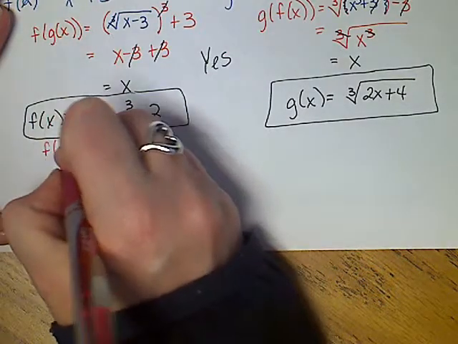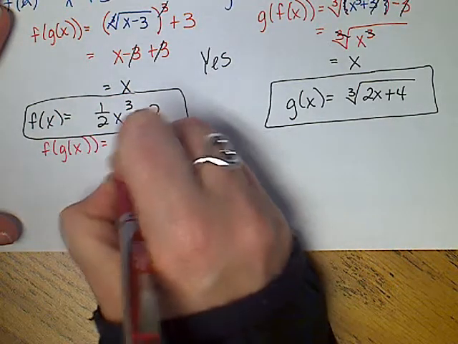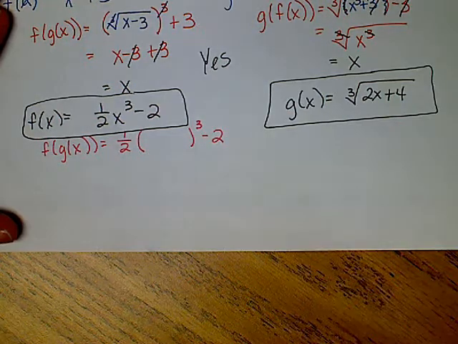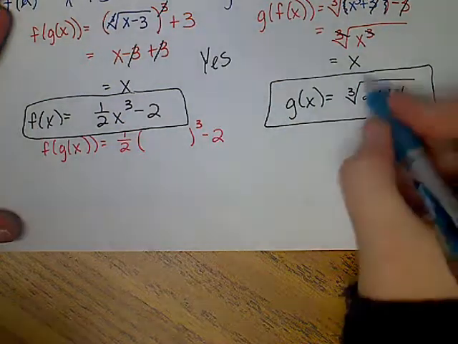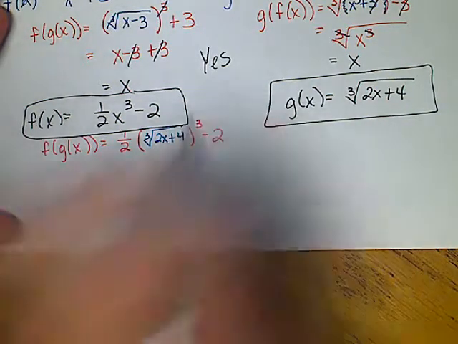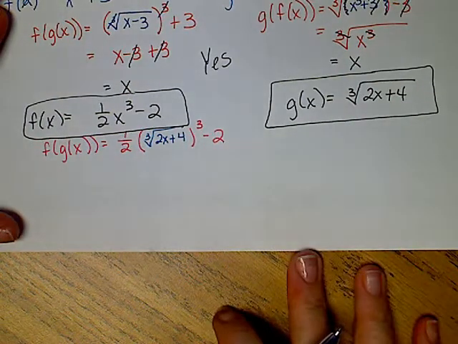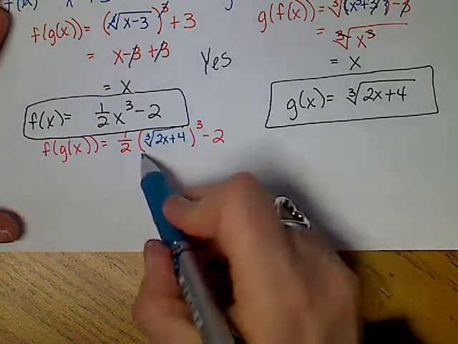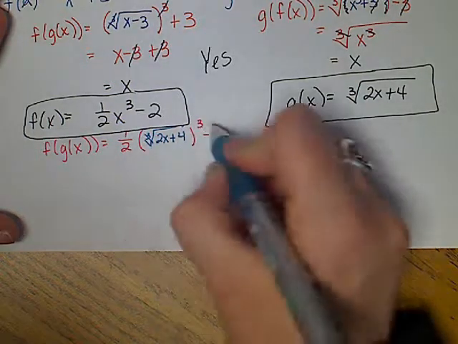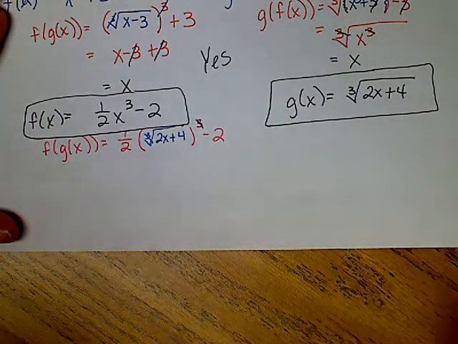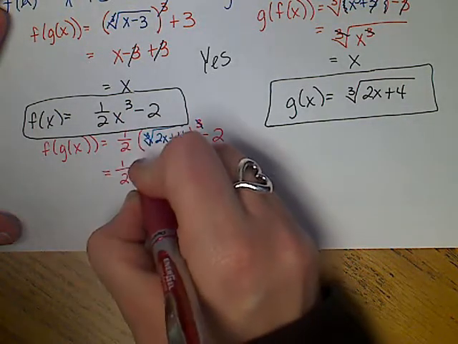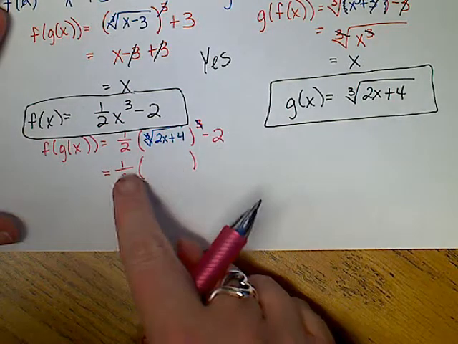So I'm going to do f of g of x, 1/2, leave a big place for x, everything else stays. You're going to take this function and put it inside, so we got the cube root of 2x plus 4. Now, on this version we got parentheses cubed, so everything's cubed, and everything is under the cube root, so those two will go first. However, the 1/2 is sitting here and it's not going anywhere, and the parentheses cannot go anywhere because 1/2 is multiplying.